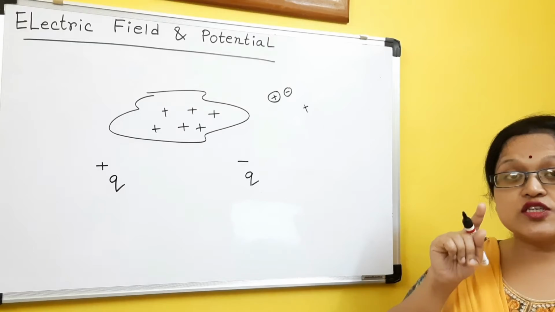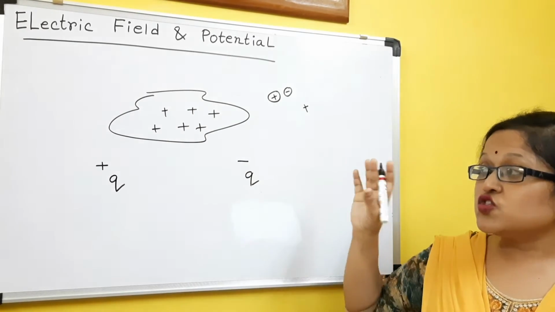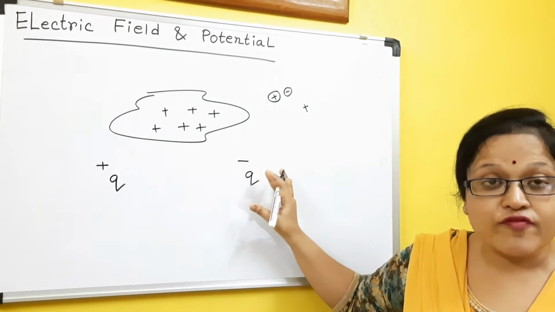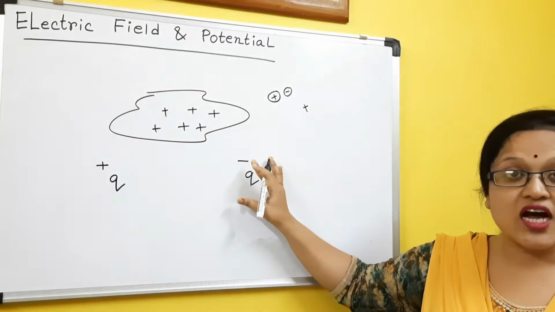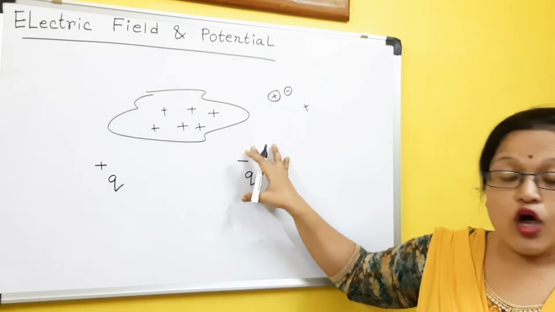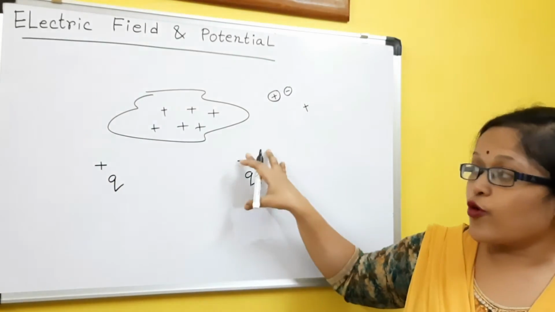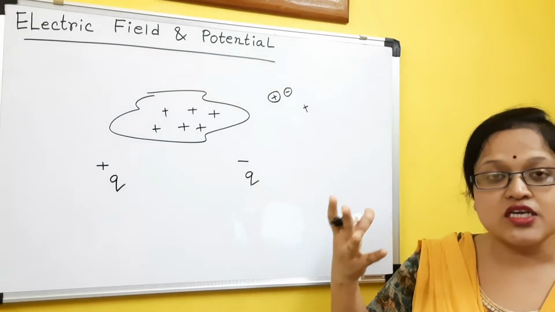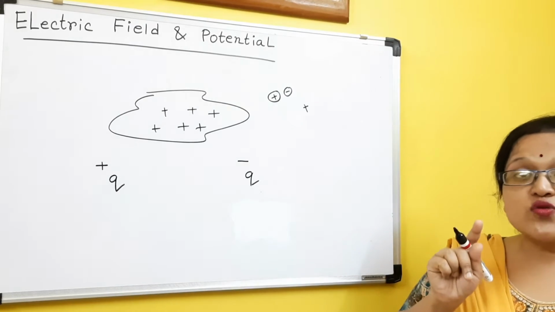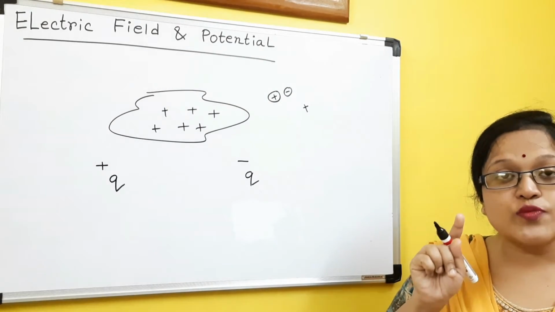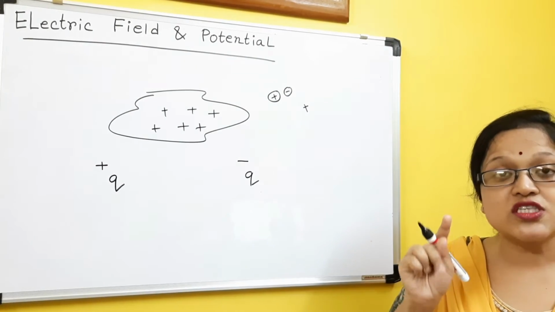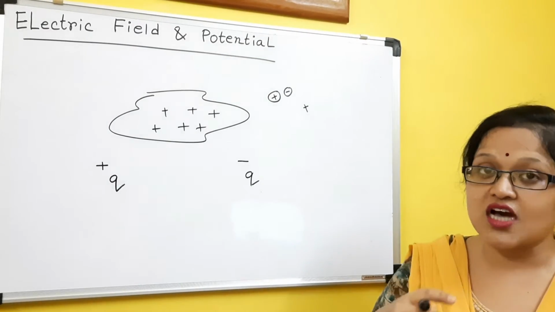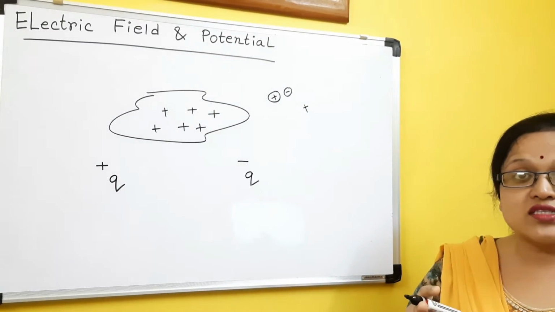First of all, it depends on the product of the charges, meaning how much the charge is. It may be 2 coulomb, 3 coulomb, 4 coulomb, 5 coulomb, meaning the magnitude of charge. It depends on that, as well as the distance between the two charges, meaning how far or close the charges are situated. So how does it depend?